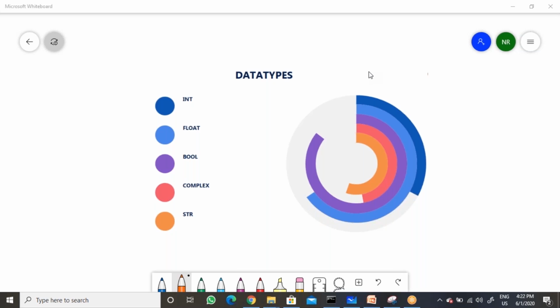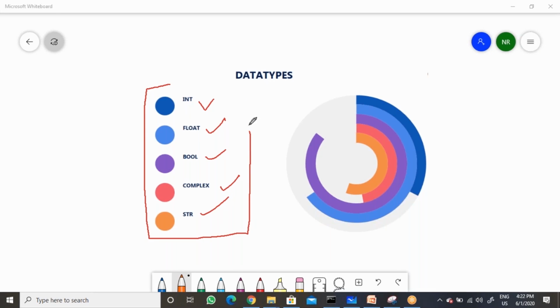If you observe C, C++, Java, in any type of programming language, same like that in Python also we have data types. That is the basic level of concept. You need to understand data types. So we have different data types in Python programming language: integer, float, bool, complex, and string. These are the basic data types available in Python.